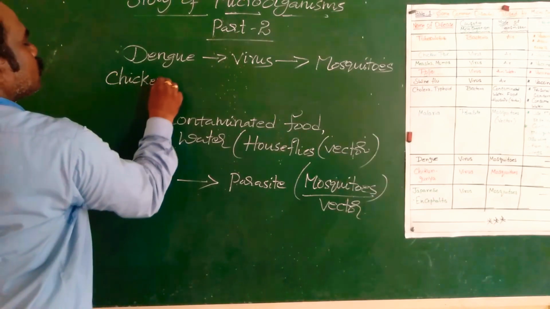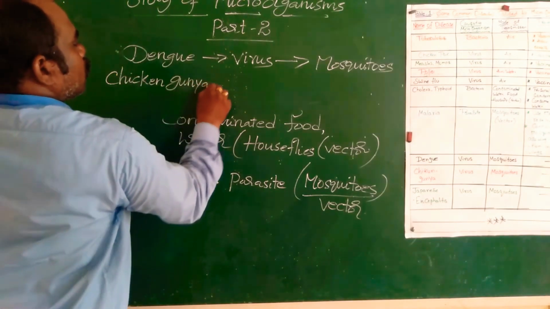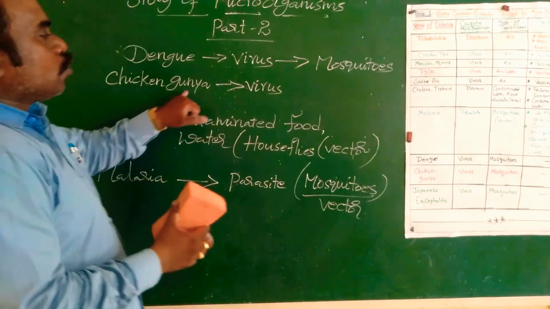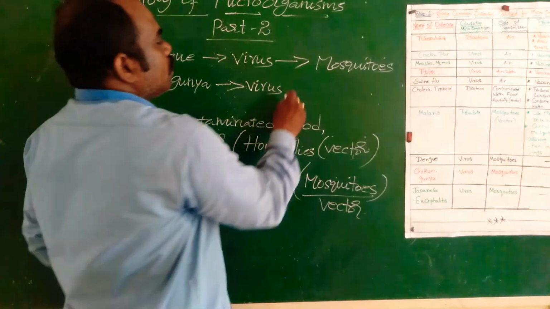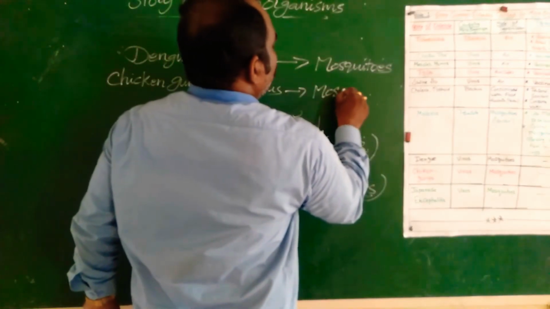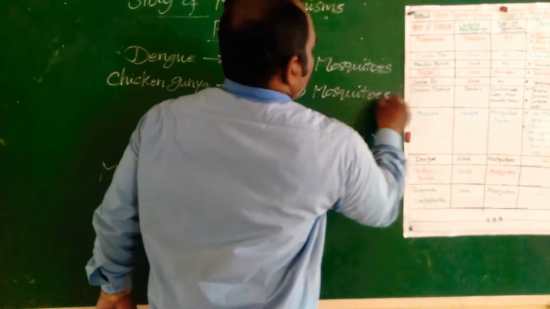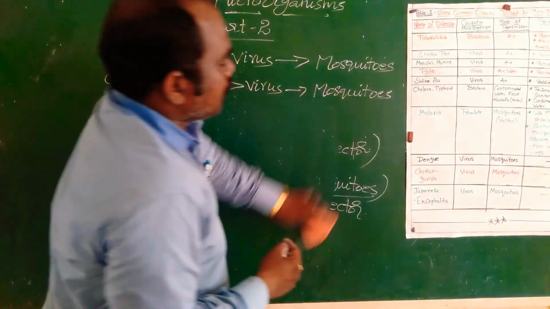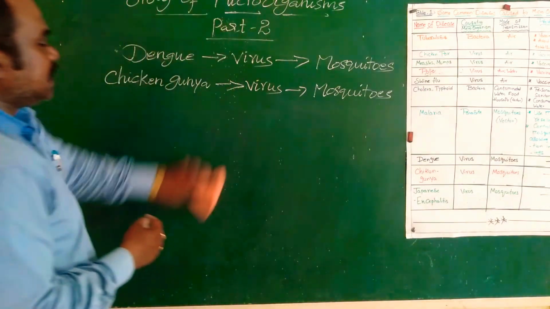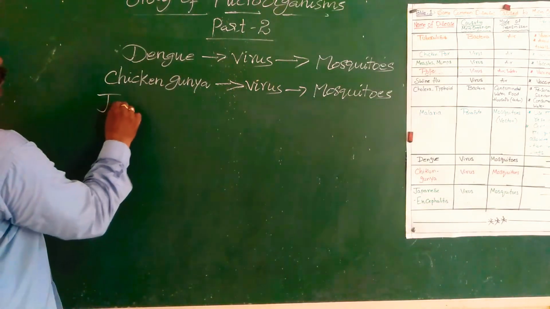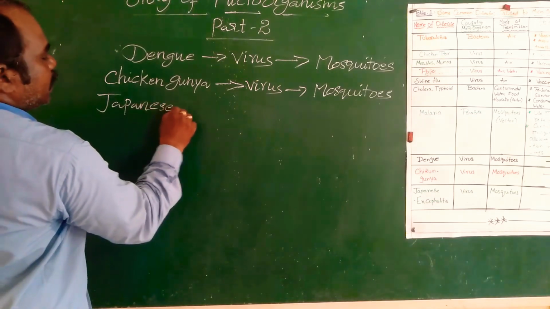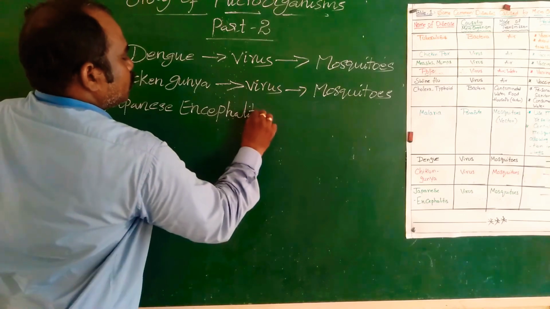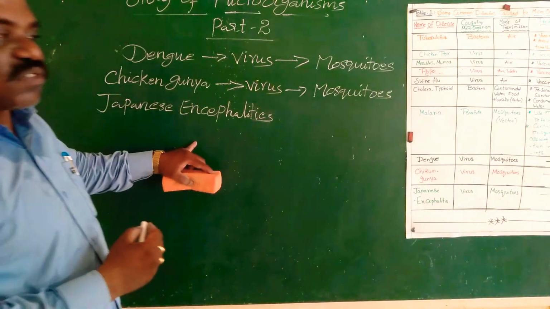Chikungunya. This is also a viral disease. Chikungunya is caused by a virus, and mosquitoes can act as vectors. Next, another disease, Japanese encephalitis.